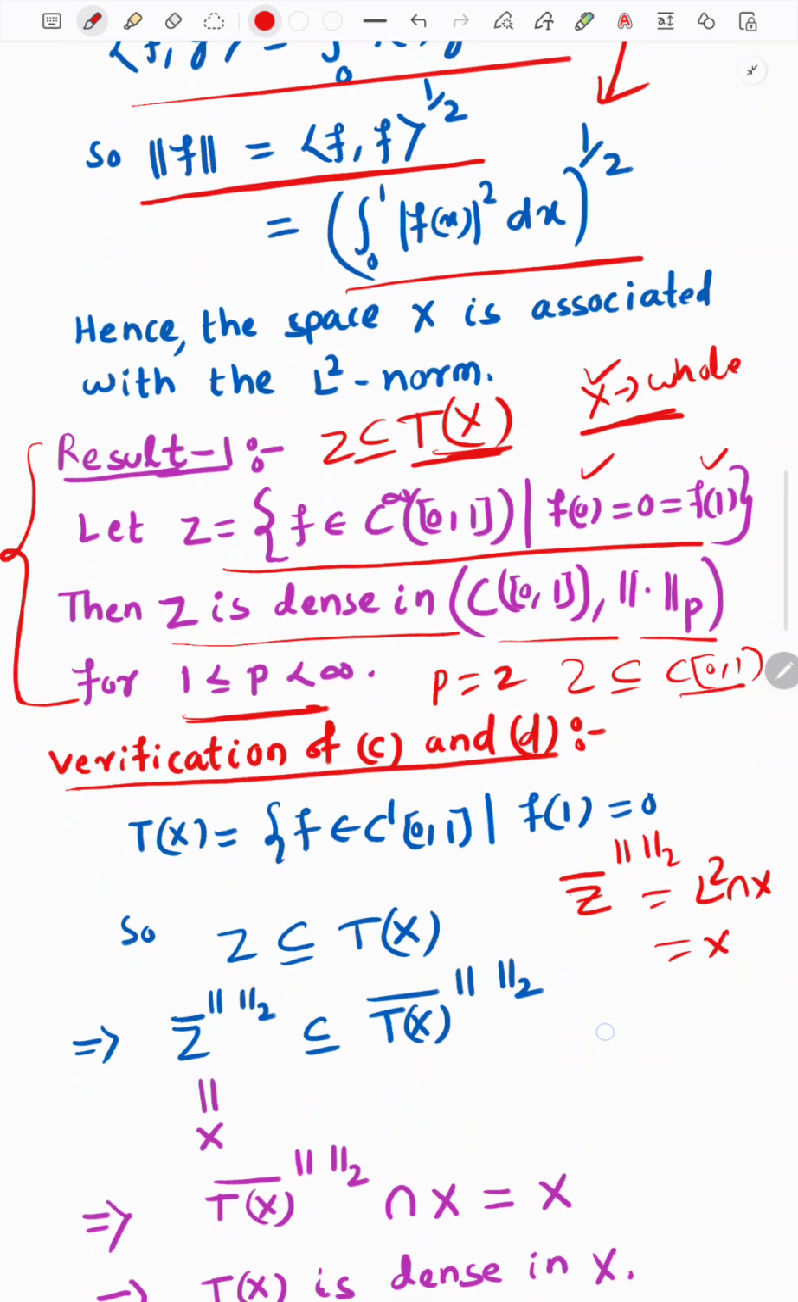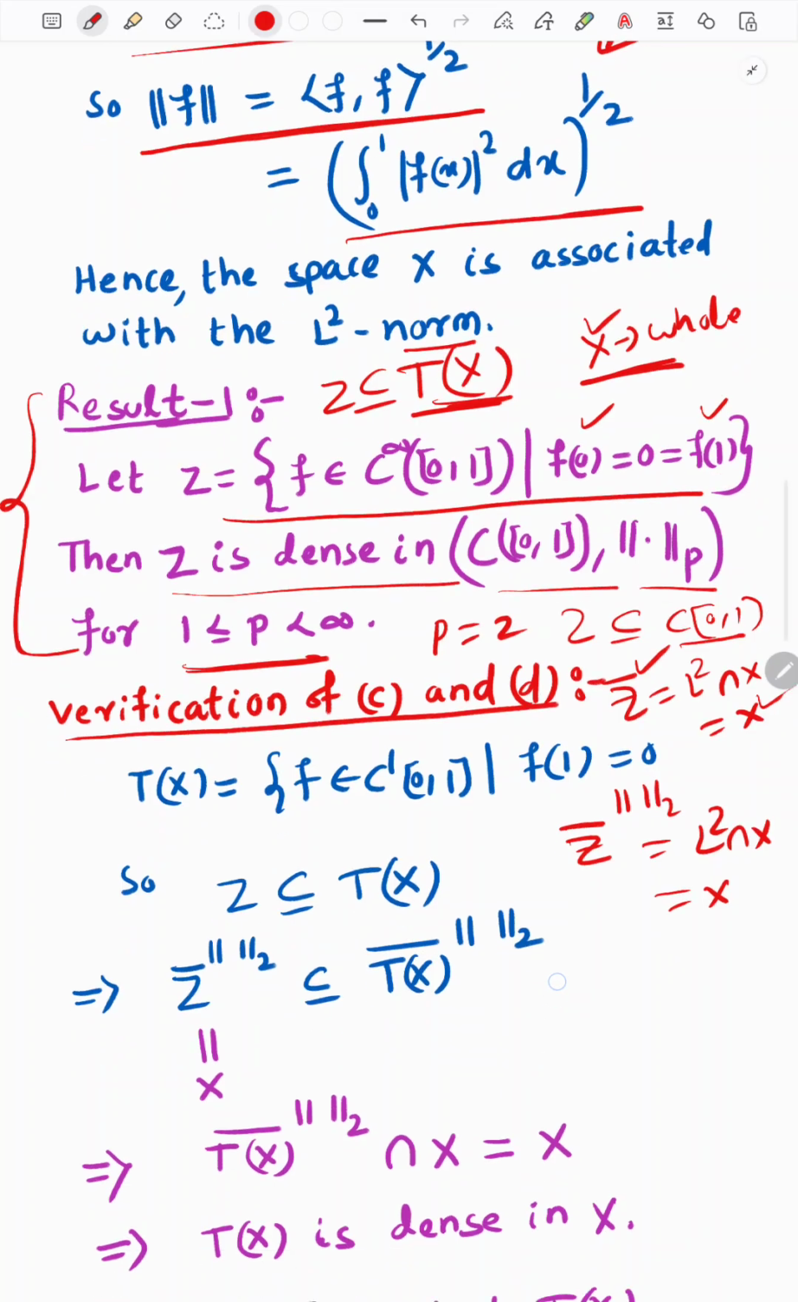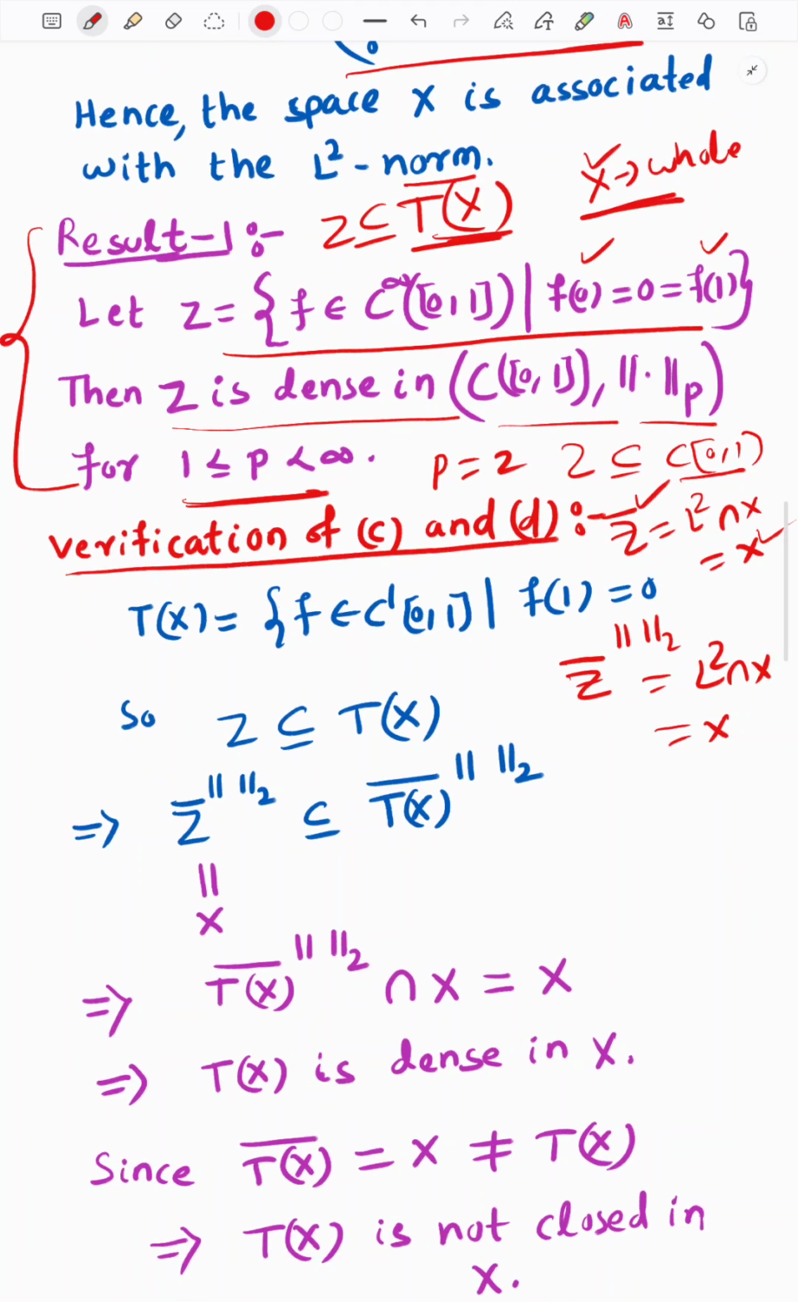Okay, so therefore this closure is equal to L2 intersection X, and it is nothing but X. Therefore we are saying that Z closure is dense in X. Since Z closure is a smaller set and it is dense in X, but Tx is a bigger set, therefore Tx closure is also equal to X. So Tx is dense in X. So this is the argument.